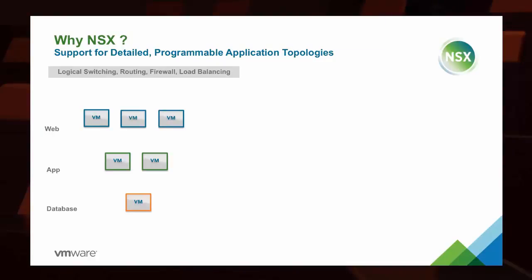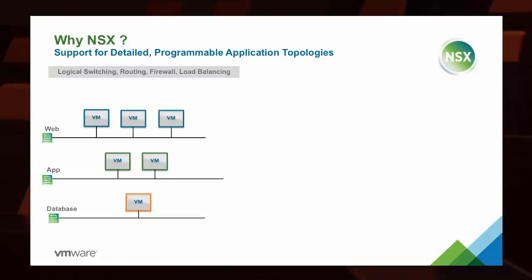And with NSX, we're able to provide logical switching, routing, firewalling, and load balancing between these systems. Again, and we talked about this in some of the other sessions, we're able to protect the virtual machines using distributed firewalls so that they're protected from each other, as well as from attacks coming inbound and outbound. And we're able to provide that simplified switching inside of each one of these spaces. And we're able then to ensure that machines are able to route, and they're also able to communicate effectively through load balanced routing.